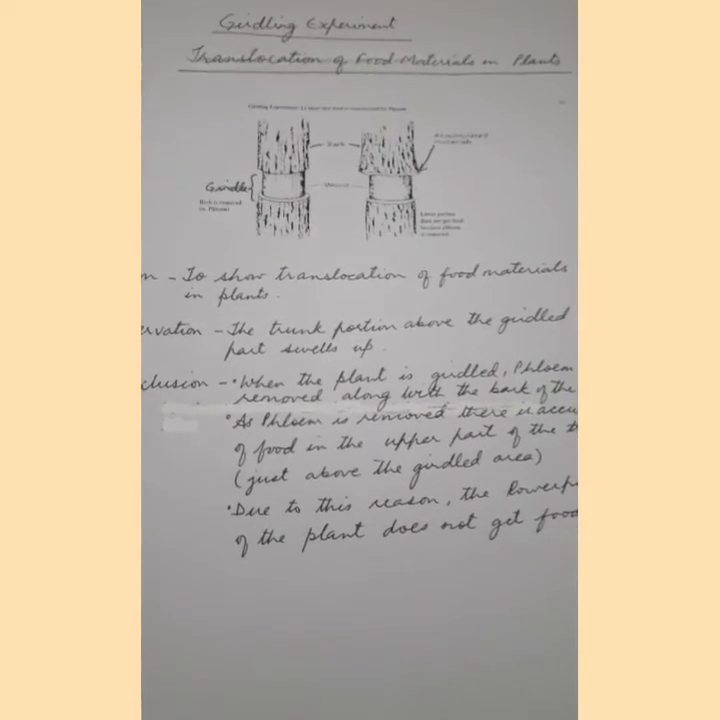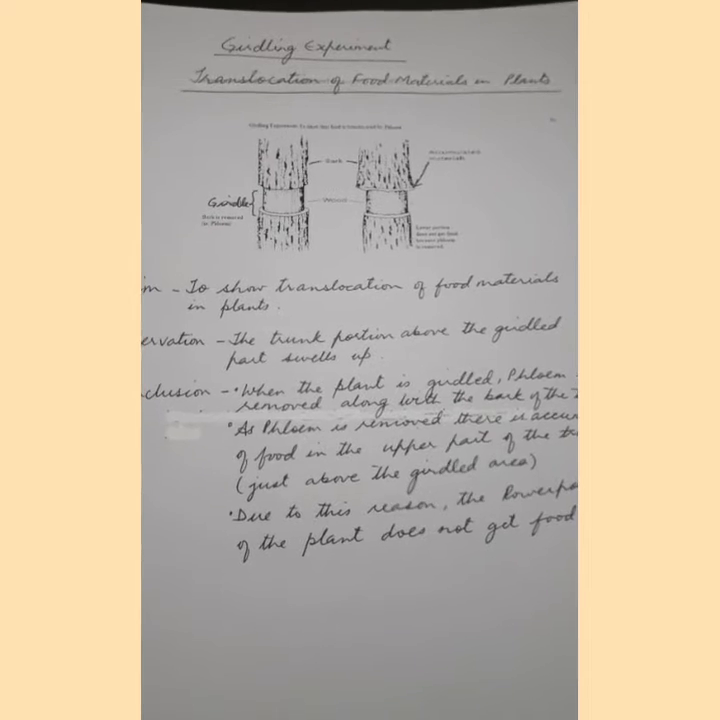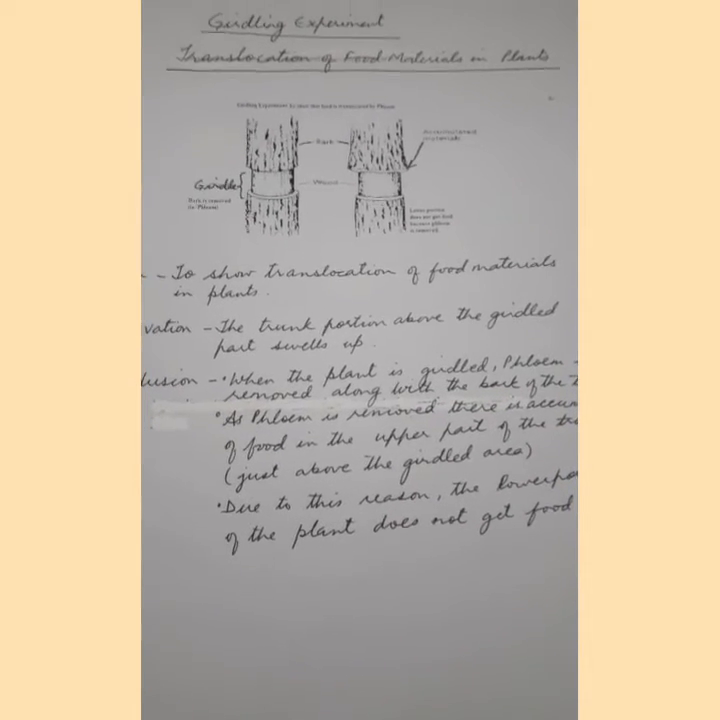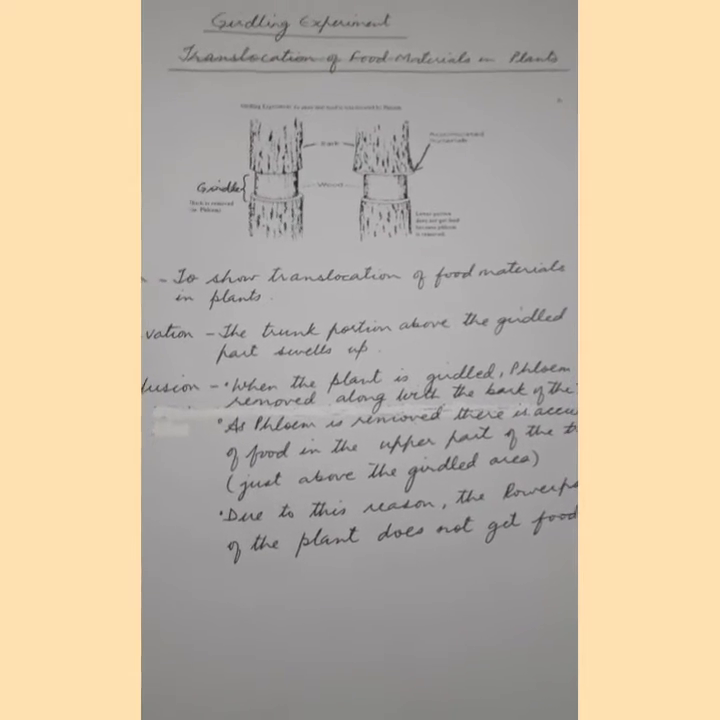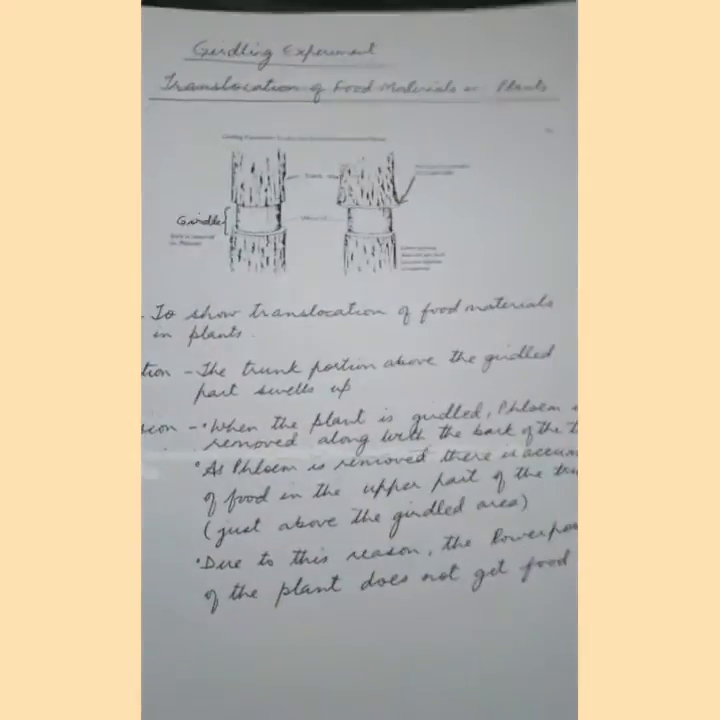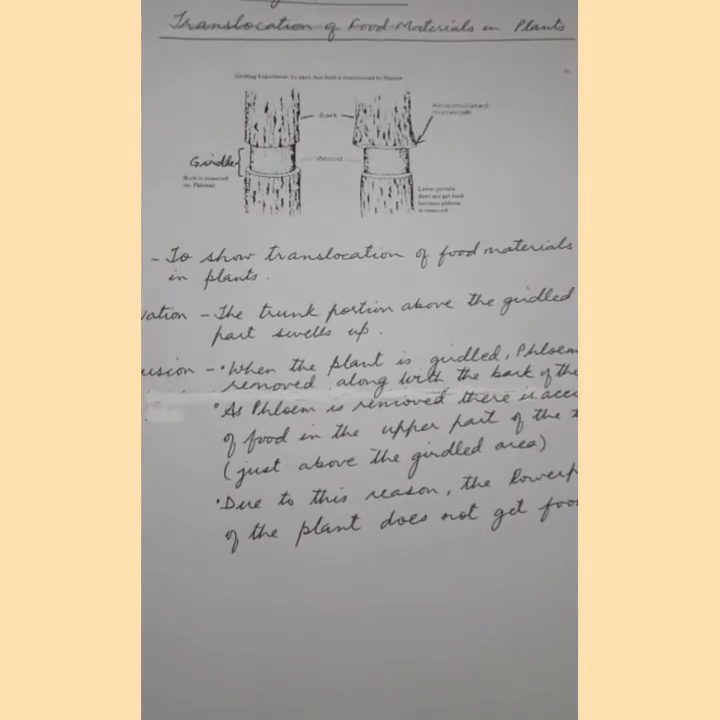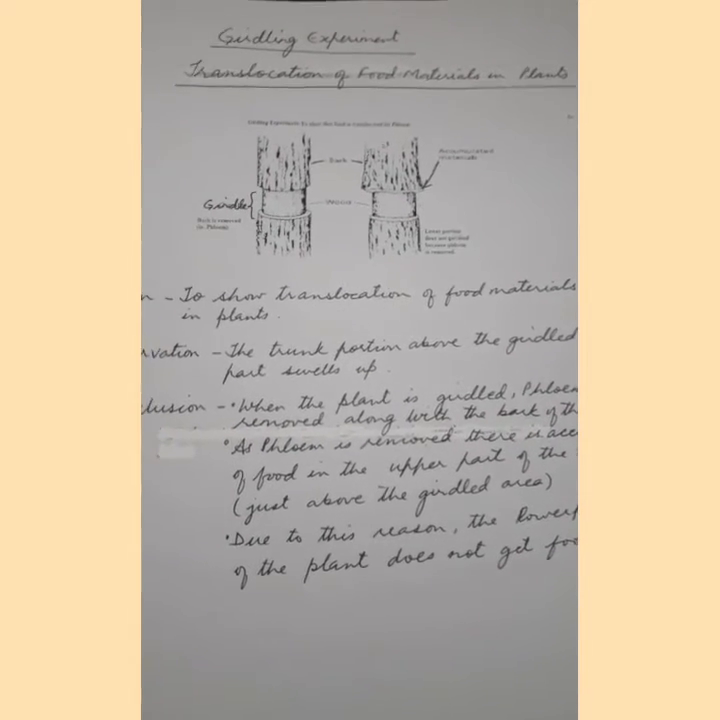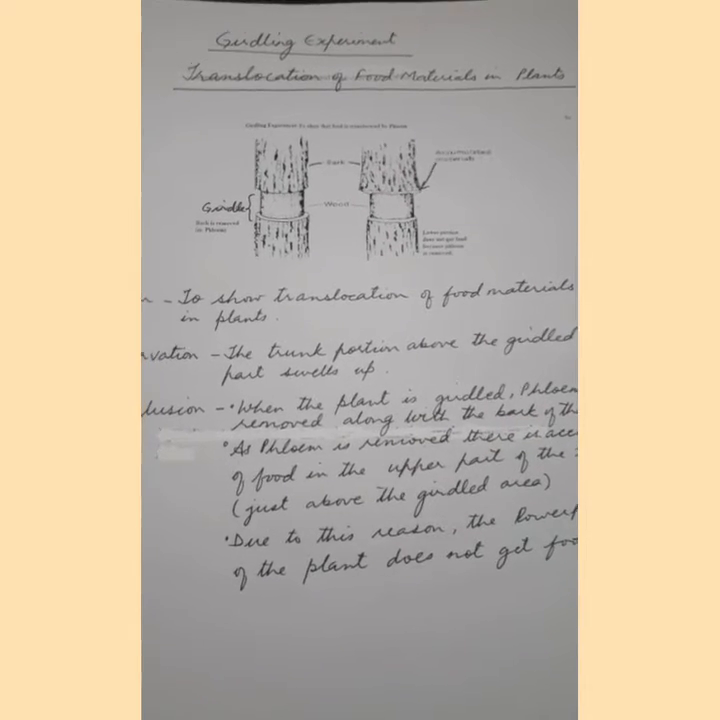Now we are going to look at an experiment called the girdling experiment, and through this experiment we are going to learn that the translocation of food materials in plants takes place through the phloem. In this, first a plant or a tree is selected and it is girdled. You can see that is, the bark of the tree is removed and this is left for a few days. When the bark of the tree is removed, even the phloem is removed along with it.